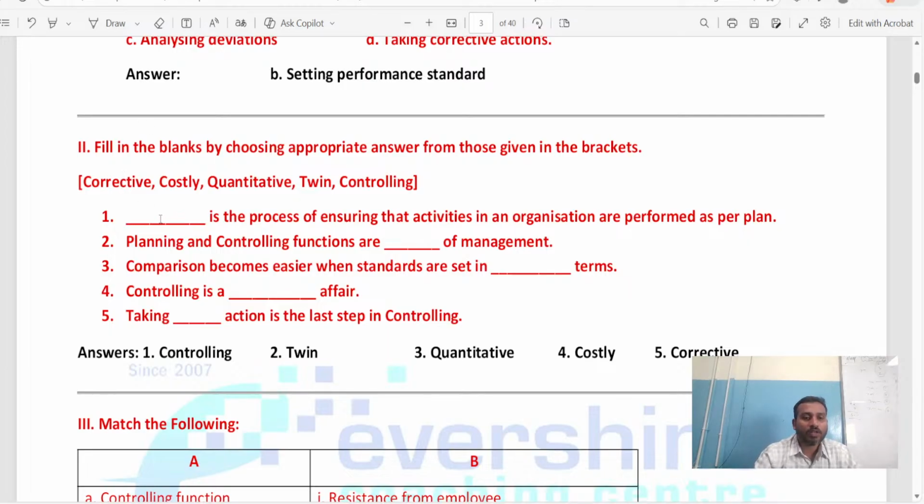Example: corrective. Corrective is the process of ensuring that activities in an organization are performed as per plan. No. Costly is the process? Costly meaning is this? No. Quantitative meaning is there? No. Twin meaning is this? No. Controlling. Yes. Like this also you can match.